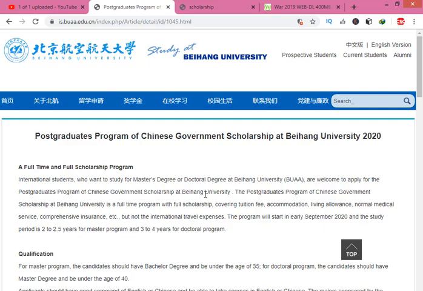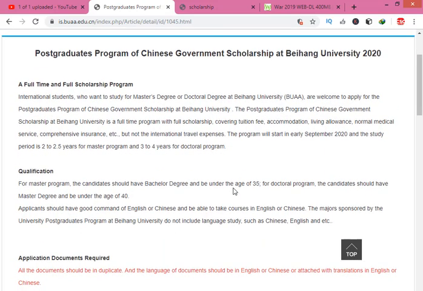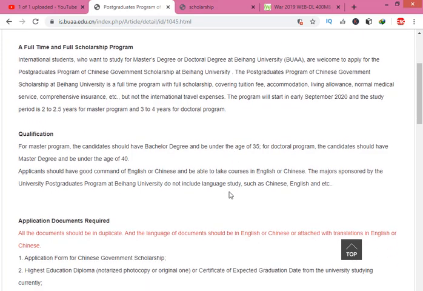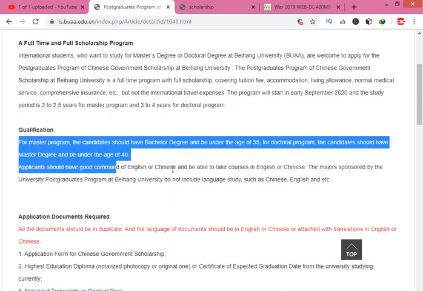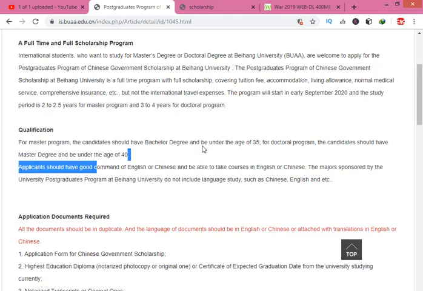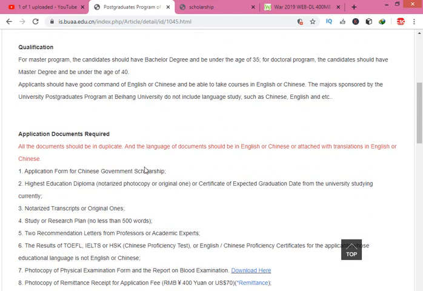So first, today I will discuss Beihang University. If you have an acceptance, you can apply with acceptance. If you don't have any acceptance, then also apply, but try to get acceptance in every university. You can apply to 3 universities in category B and 2 universities in category A. Now, the application material: this is the qualification criteria for master. Your age must be 35 years, and for a PhD degree, your age limit is 40 years.